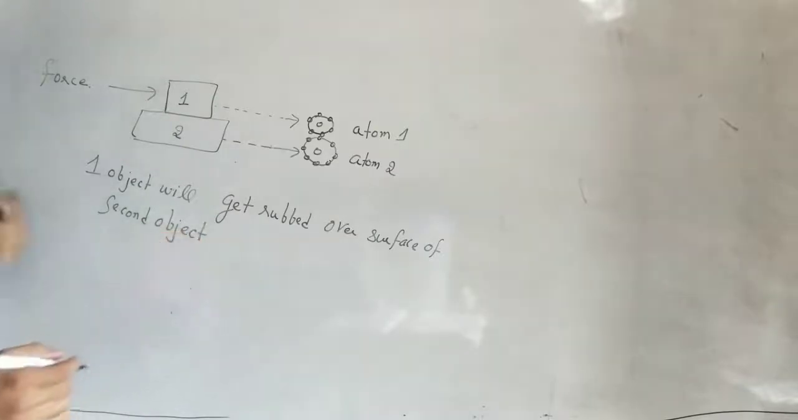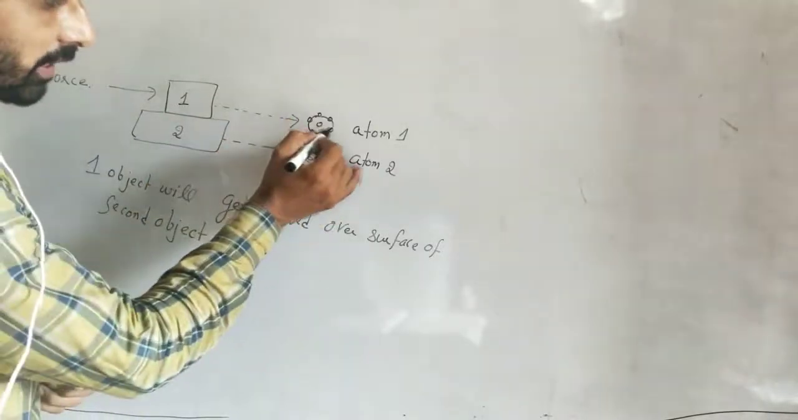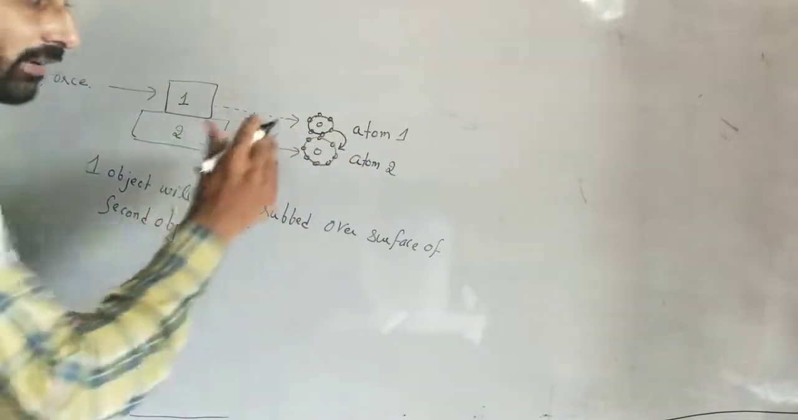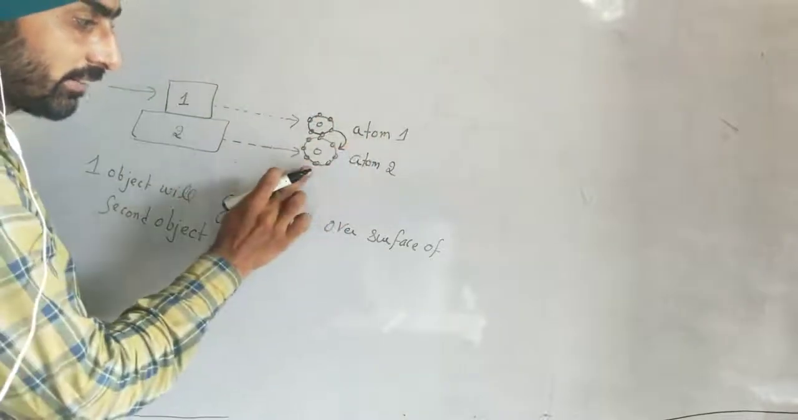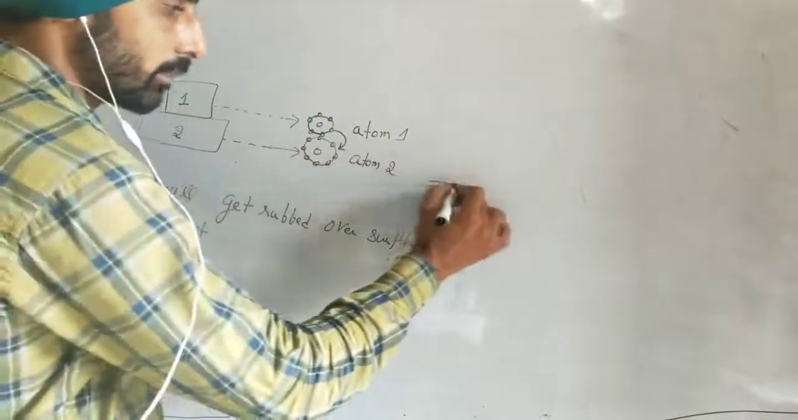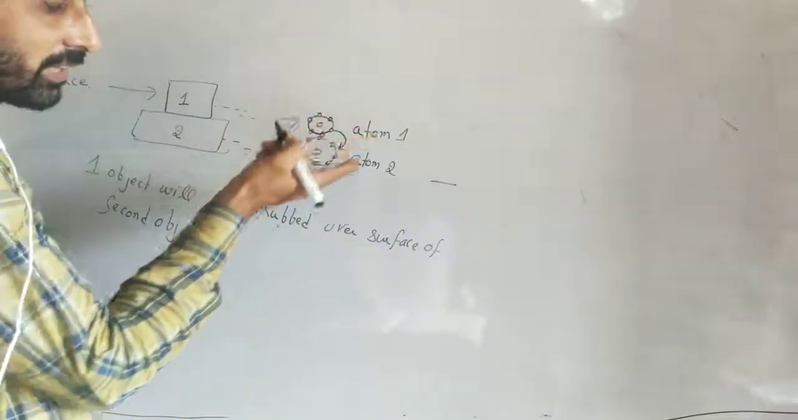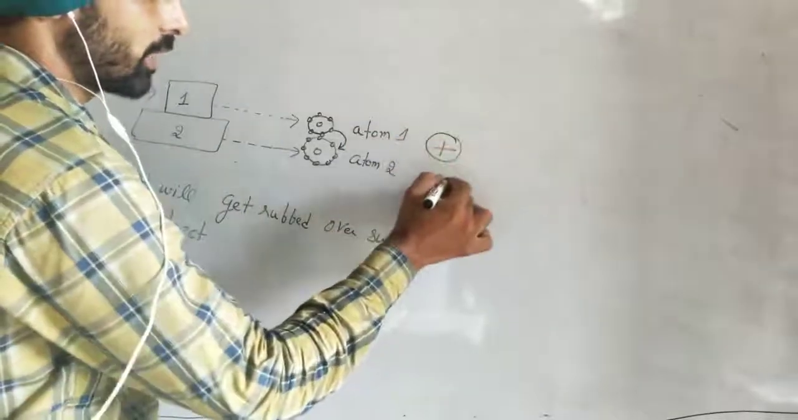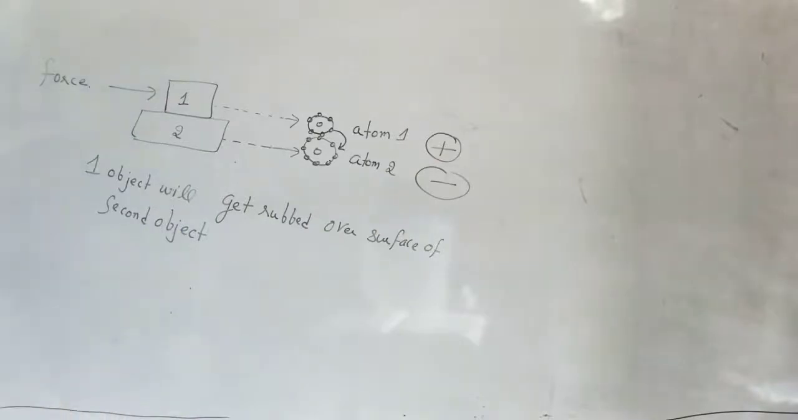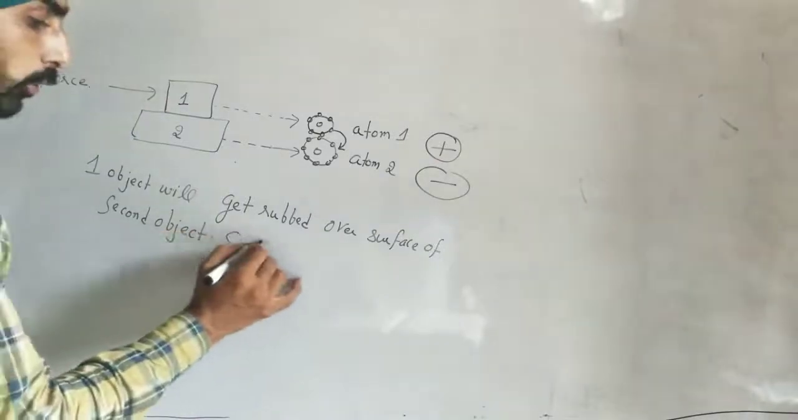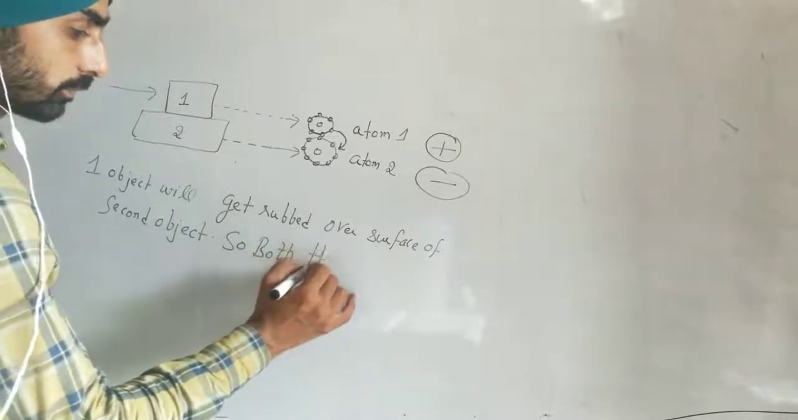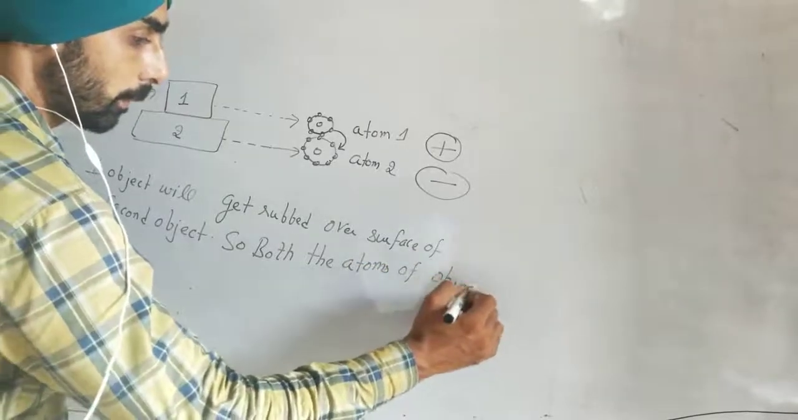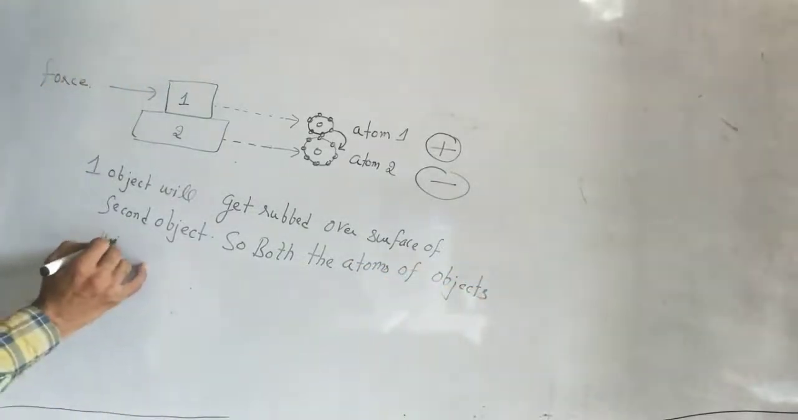When rubbing takes place, some of the electrons of this atom will get shifted here. If electrons get shifted here, the negative charge on atom number 2 increases, so it will become negatively charged. If atom number 1 loses some negative charge, it will become positively charged. So atom number 1 becomes positive and atom number 2 becomes negative due to rubbing. Both the atoms of the objects will get charged.